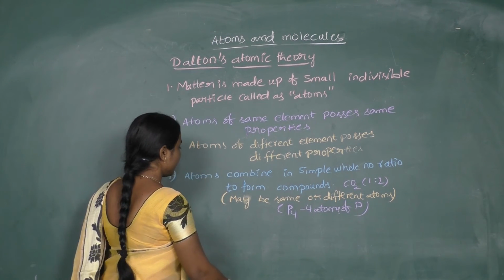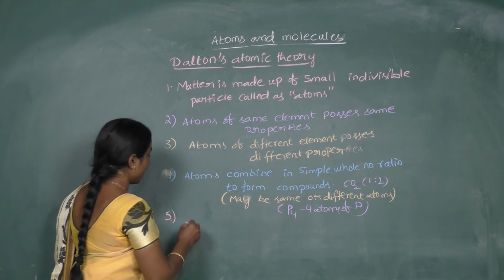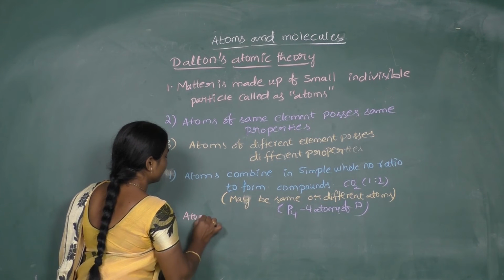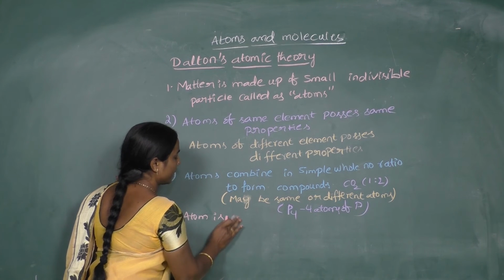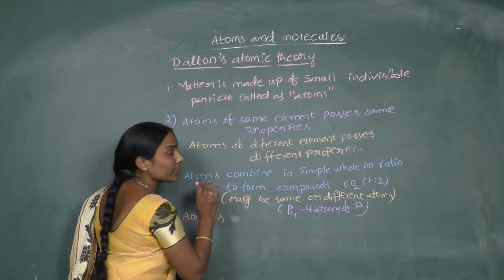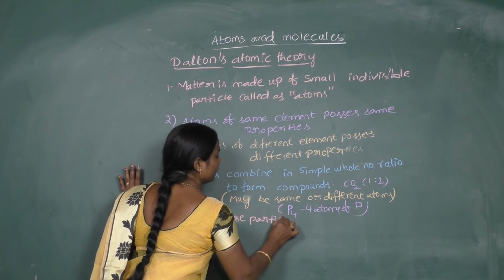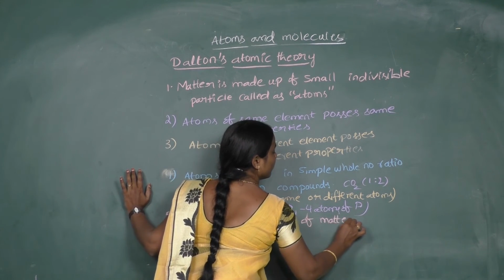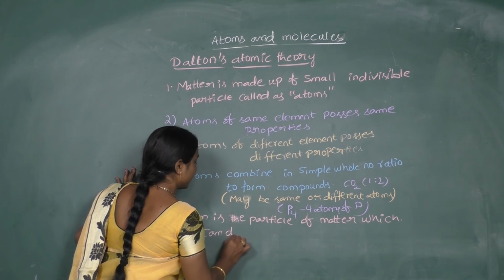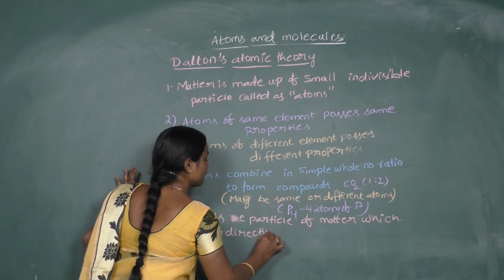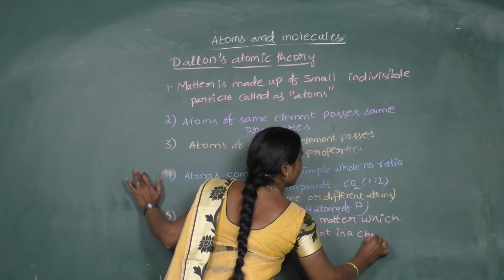And finally you have the last point, which says that the atom is the smallest, final indivisible particle of matter which can directly take part in a chemical reaction.